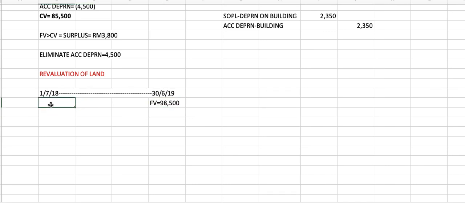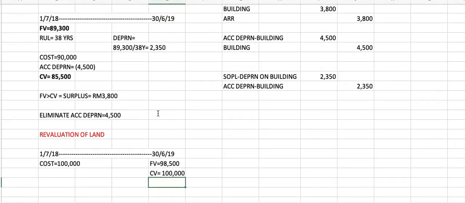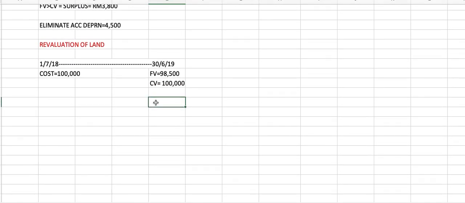So land at the trial balance is 100,000. That is the cost. Okay. So remember, land is not depreciated, so therefore it becomes the carrying value at the end of the year. So here you see that carrying value is more than the fair value, therefore you get a deficit on the revaluation of the land by how much? 100 minus 98.500. Okay, so you get 1,500. 1.5 million lah sebenarnya. Okay.